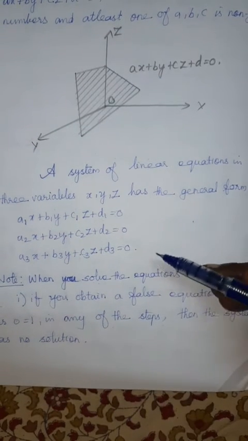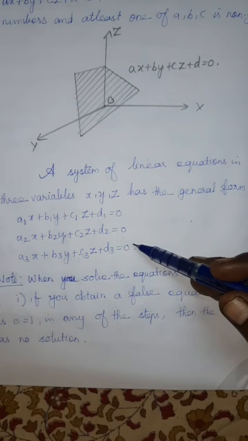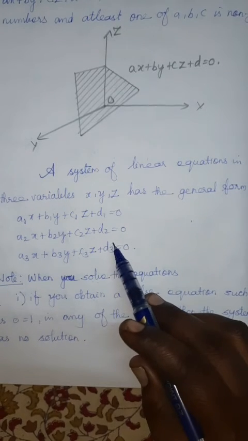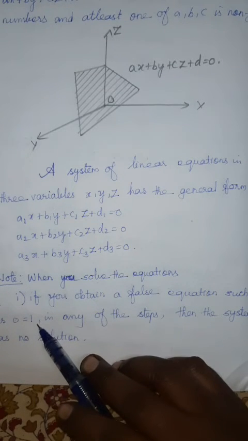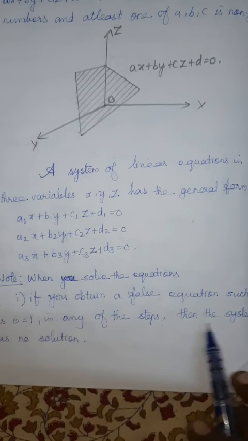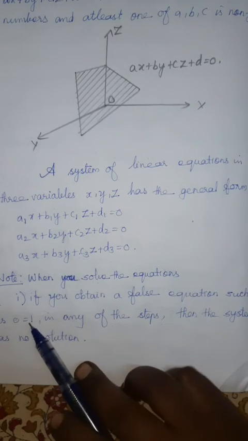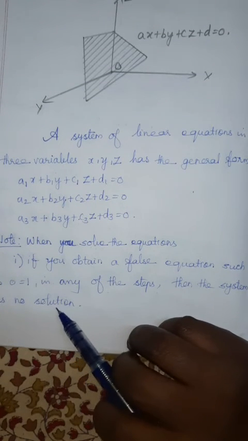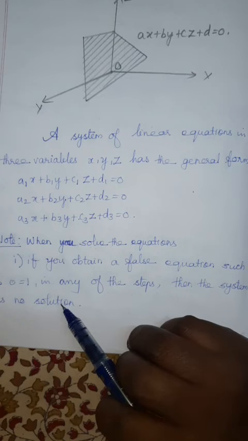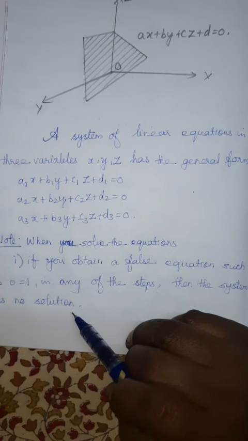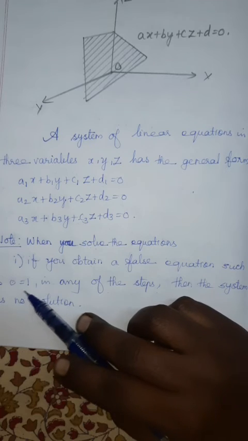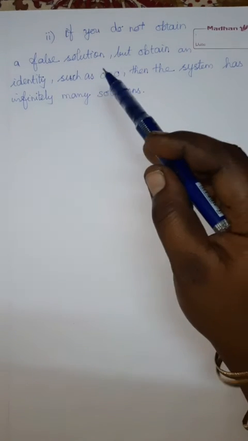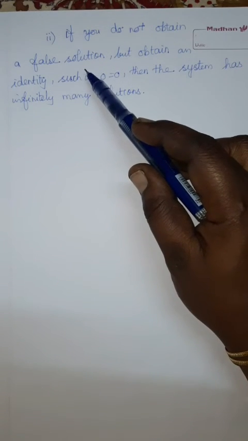Next, when we solve these equations, if you get the condition 0 equal to 1, you have to understand the system has no solution. It is a wrong condition, 0 equal to 1. So that system has no solution. You can conclude that way. If you have questions asking you to discuss the nature of the equations, and you get this, you can understand there is no solution.